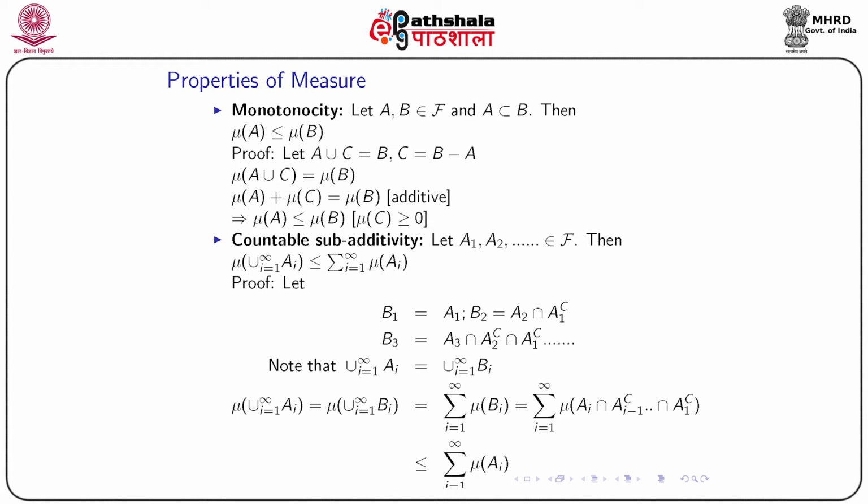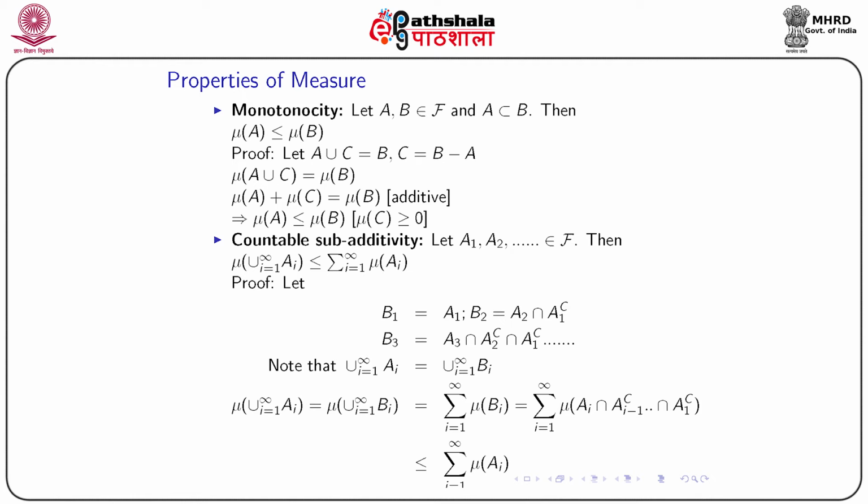So, the whole exhaustive set Ai is replaced by this set Bi, because if I take the union, they will result in the same sets. So, the measure of the union over i from 1 to infinity of Ai is the same as the measure of the union over i from 1 to infinity of Bi. Now, the advantage is that B1, B2, B3 are all mutually disjoint.